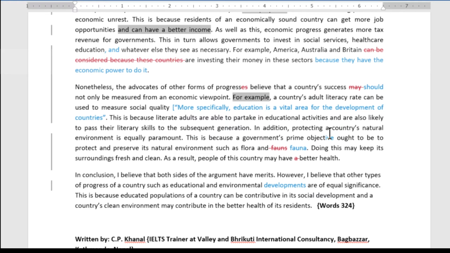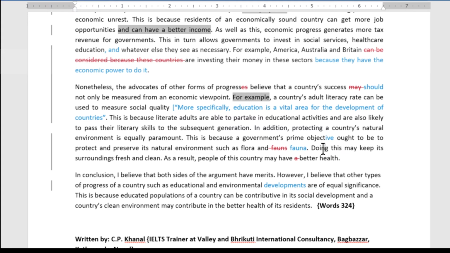Okay, then we've got our second idea. So second idea, we've got our "in addition" to signal it: protecting a country's natural environment is equally paramount. So this time the main idea is clear. It's very clear here. It's about the environment. That's great. And preserving the natural environment. I'd like to know why they ought to be doing this. Why do they need to preserve the natural environment? It'd be good to know this in this sentence. I guess it sort of comes into the next sentence.